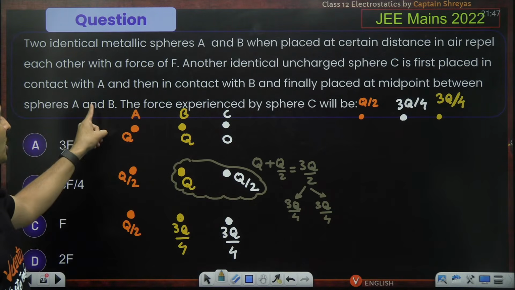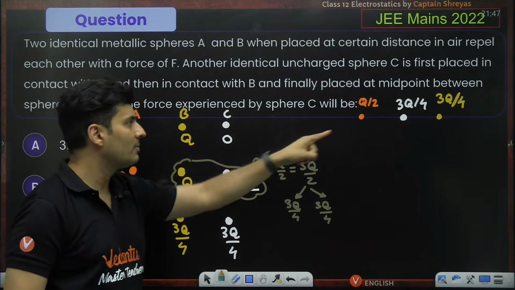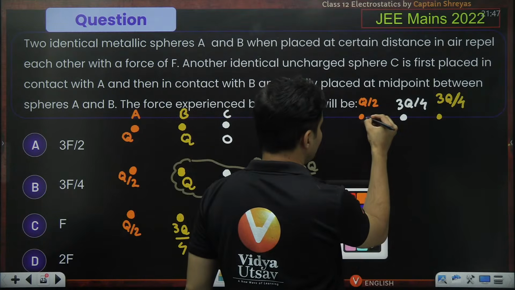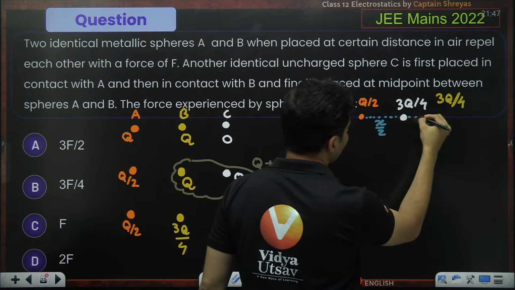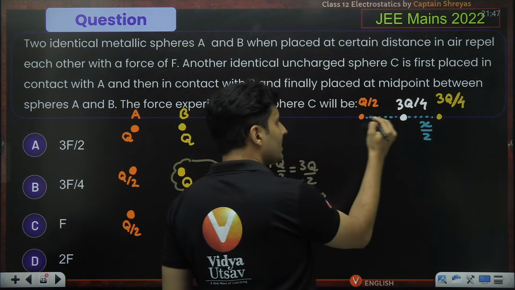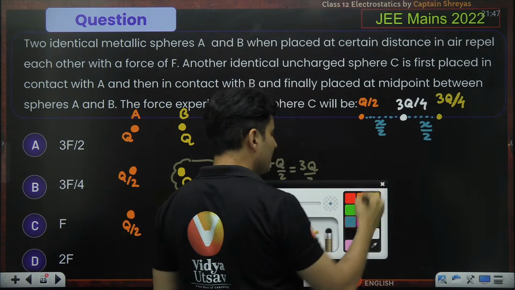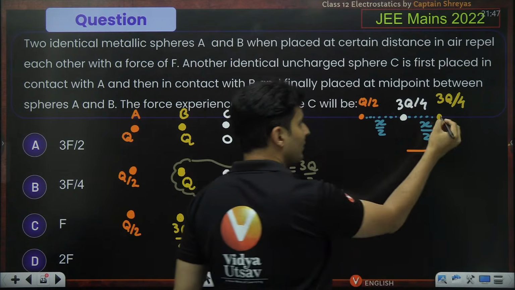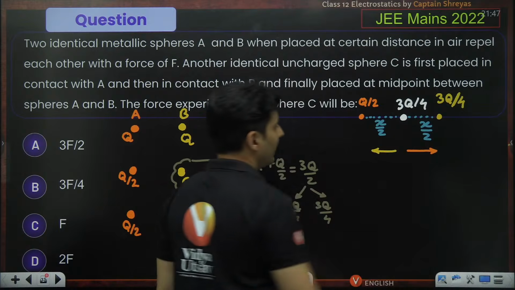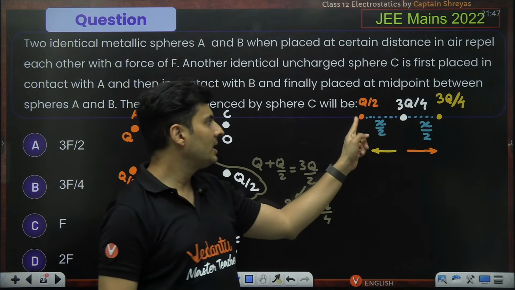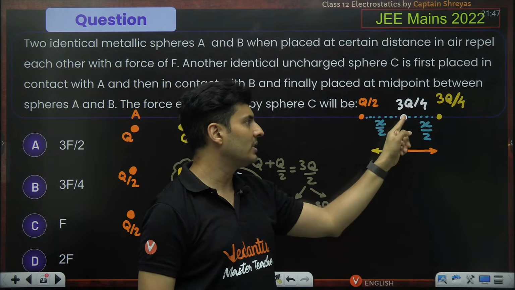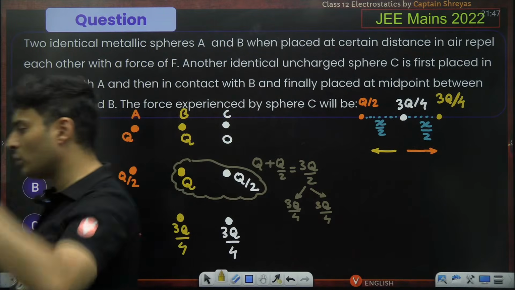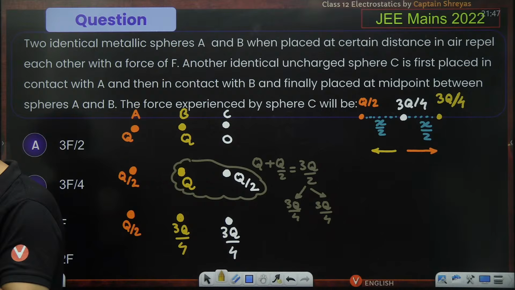But now the question is, what is the force experienced by this sphere C when it is at the midpoint? First of all, do you realize this distance will be x by 2, and this will also be x by 2? This sphere will repel it this way, and this sphere with this sphere will repel it in this direction. Are you able to visualize this? This charge 3q by 4 will repel this positive charge this way, and this charge will repel it like this. Both the forces will act together.